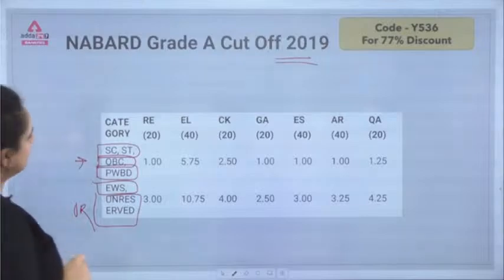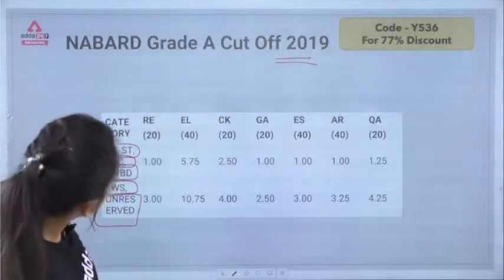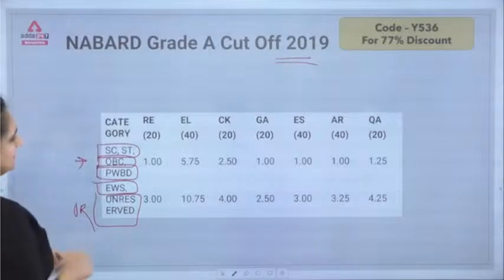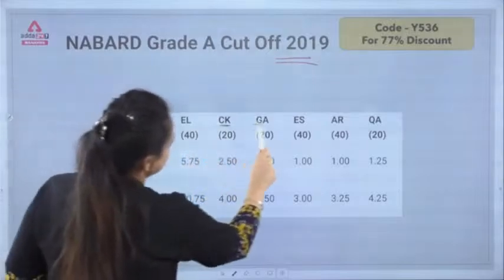So herein this says, yes, now you all can make out the subjects.